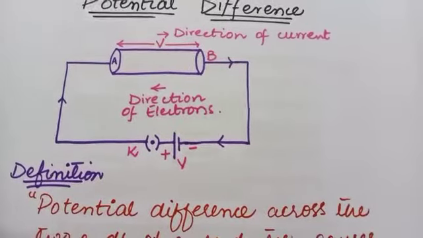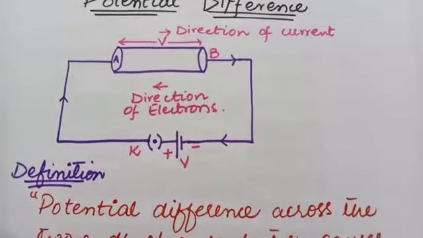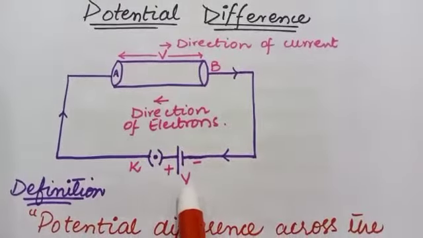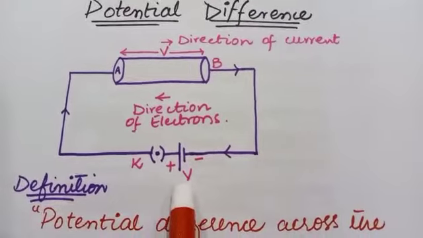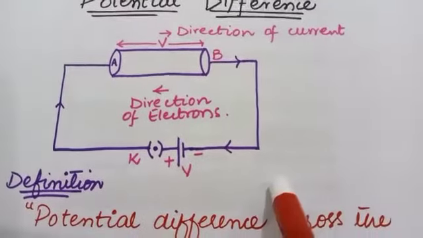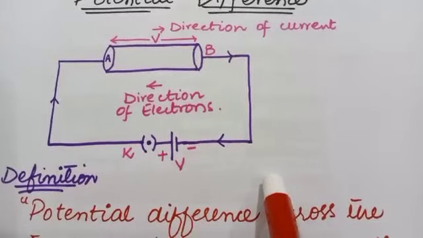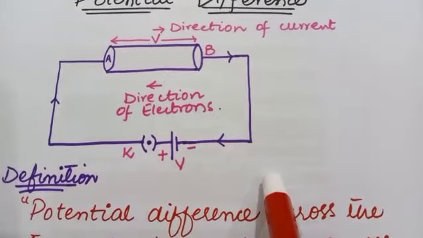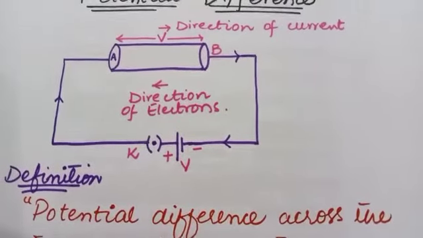The agency which provides the potential difference for the steady flow of current in the copper wire is the battery. This is the main supplier here that converts the energy to the charges that flow from higher potential to the lower potential. As the current flows from the higher potential to the lower potential through the conductor, the electrical energy is converted into other forms of energy that can be light, heat, sound, etc.